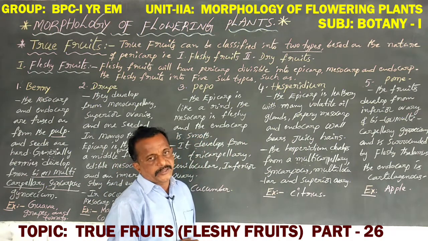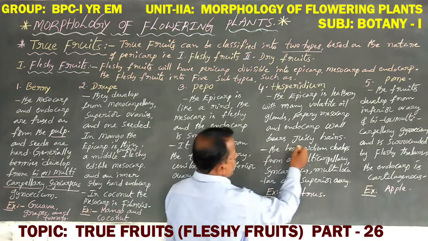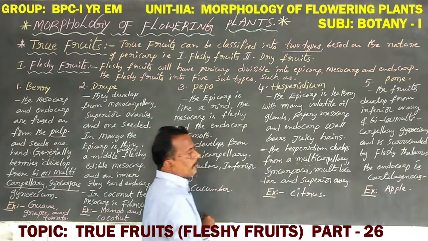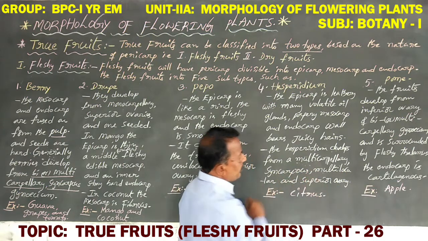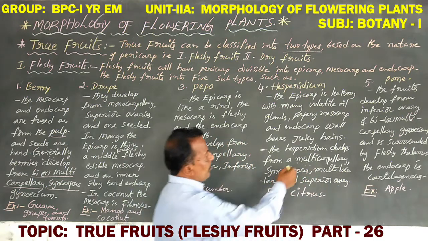This hesperidium develops from a multicarpellary, syncarpous, multilocular and superior ovary.